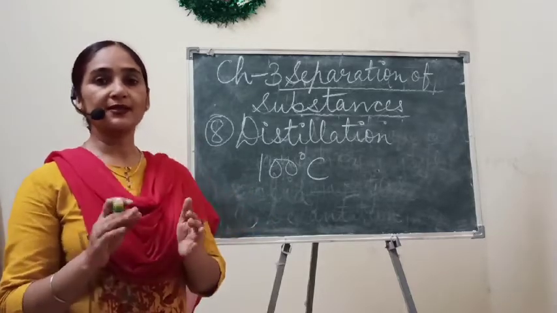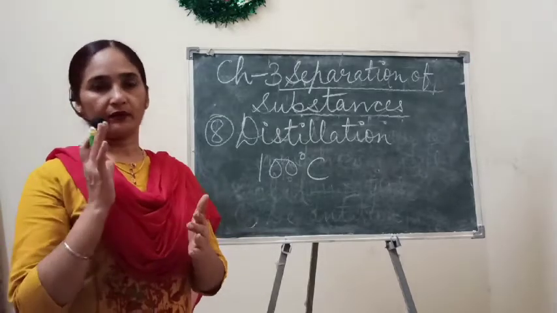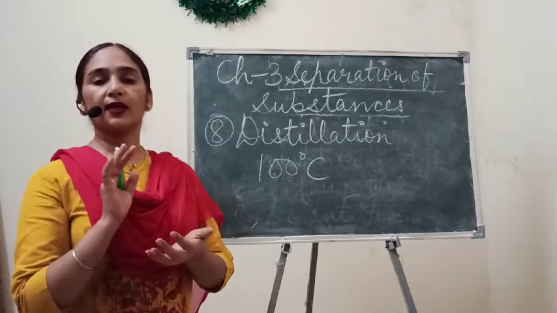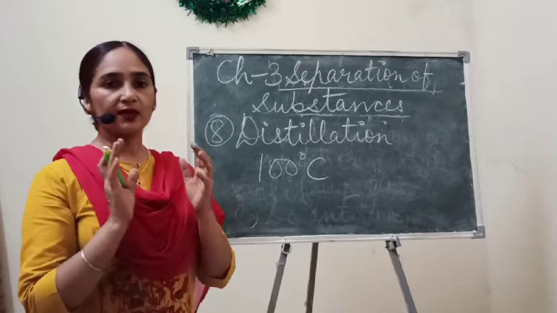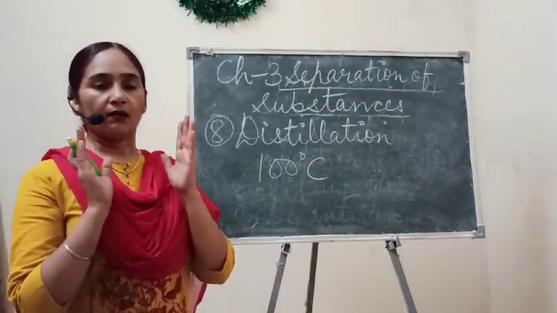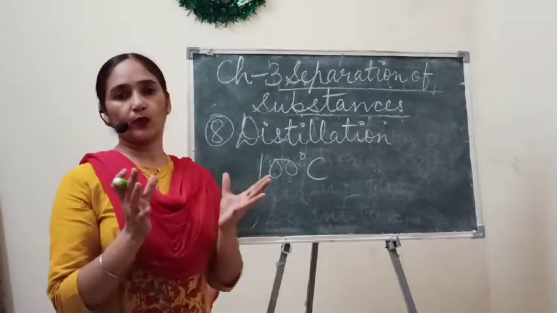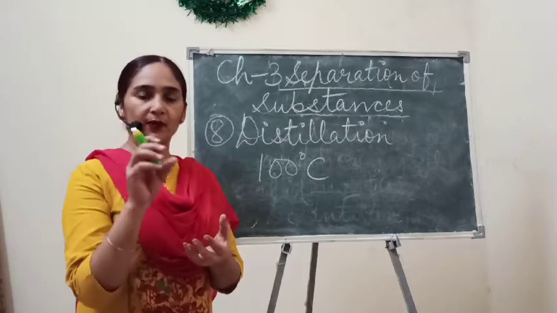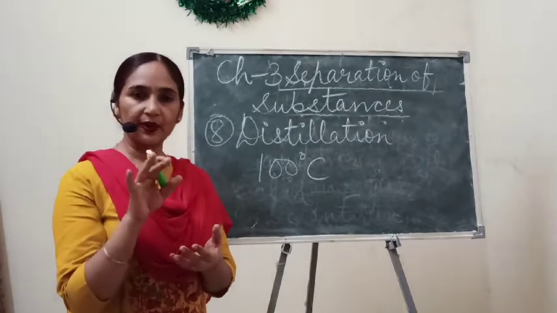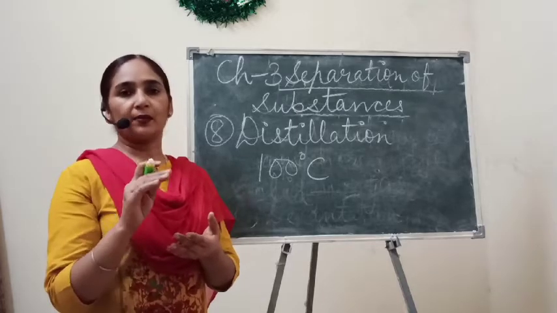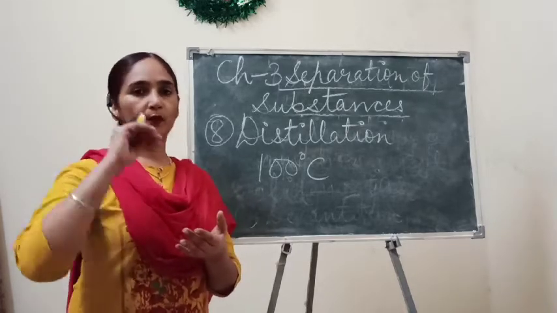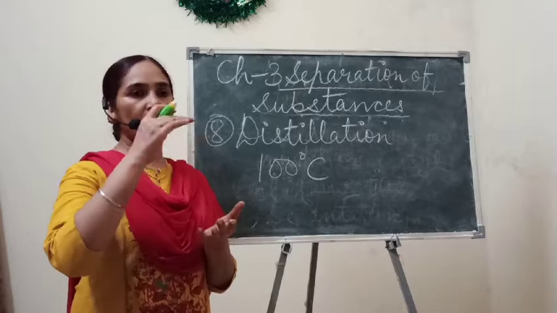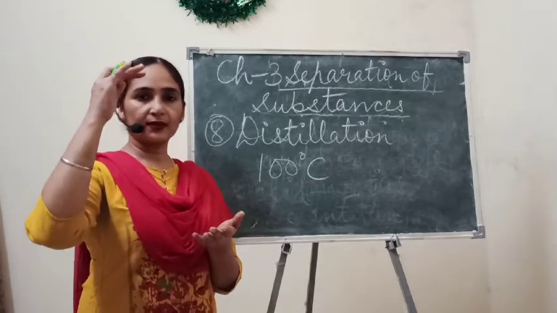Understand? Because milk has its separate boiling point. At 100 degrees Celsius temperature, we can only get water vapors. So in this way, we can separate any liquid by knowing its boiling point. We provide that much heat or temperature so that it can be raised to its boiling point, and at that point we can separate that liquid, because that liquid will change into vapors at the boiling point.